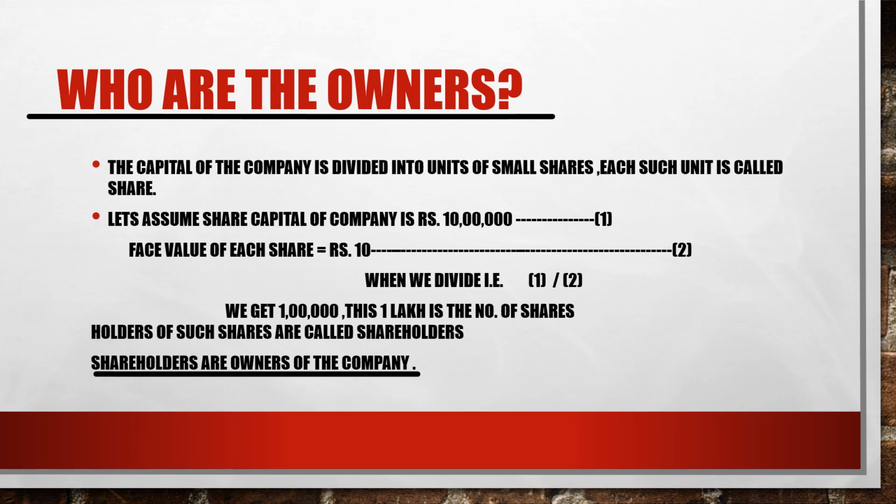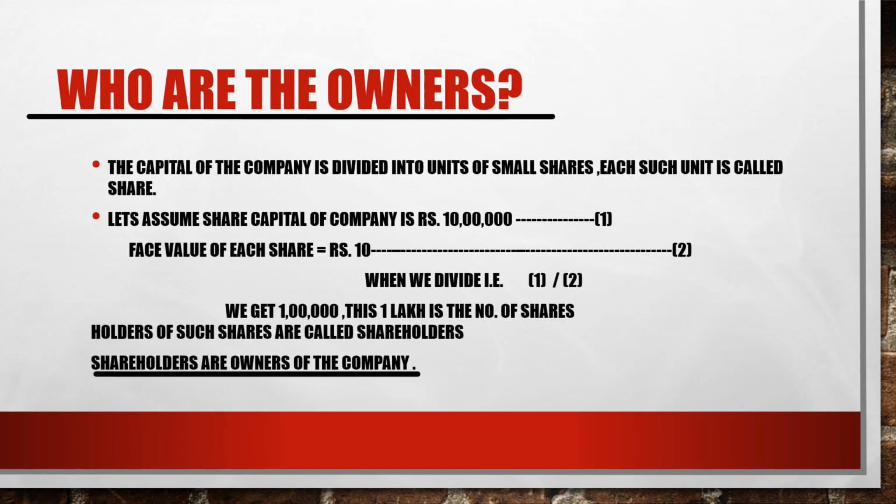Rupees 10 lakh it has raised from the public in terms of shares by giving the shares. So the shares are now in the possession of the people, and those people are termed as the shareholders. So we can say that shareholders are the owners of the company, and there are two types of shareholders. Those are the equity shareholders as well as the preference shareholders.